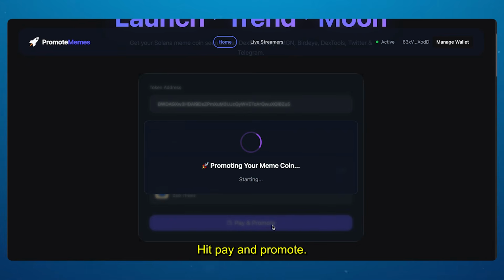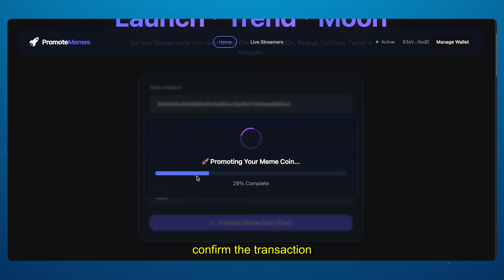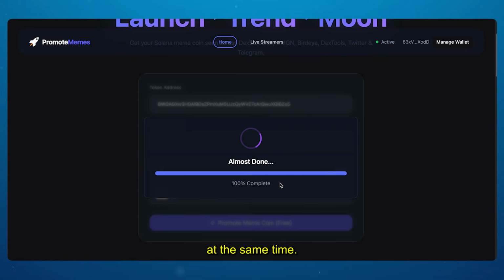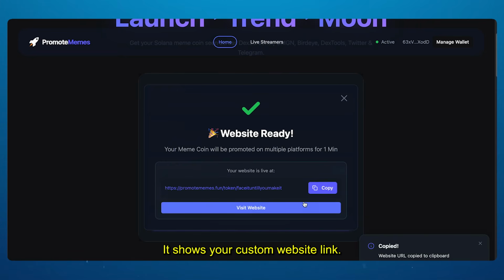Hit pay and promote. The Phantom window pops up. Unlock your wallet, confirm the transaction, and watch the process in real time. It's building your website and promoting your token at the same time. Literally hands-free. Almost done. And boom, website ready. It shows your custom website link. Just copy it or click Visit Website.